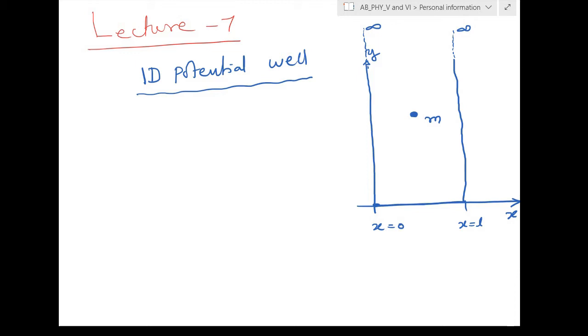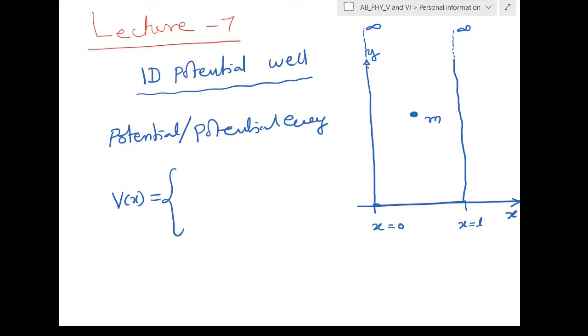Here I need to define the force acting on the particle, or we can say the potential energy. The potential energy of the particle is indicated with the symbol V of x. It is defined like this: 0 for 0 less than x less than L, which is the inside of the box.